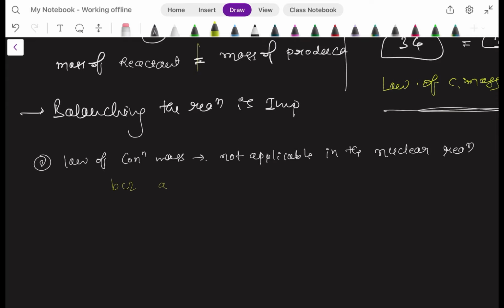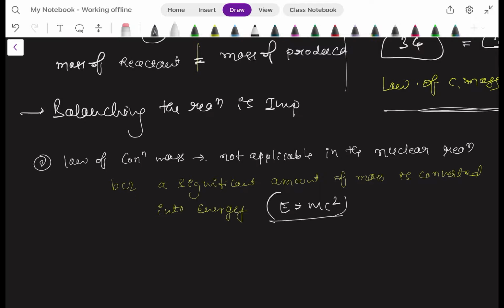Because a significant amount of mass is converted into energy. Do you know E is equal to mc square? Because of this reason, it is not applicable to nuclear reactions.